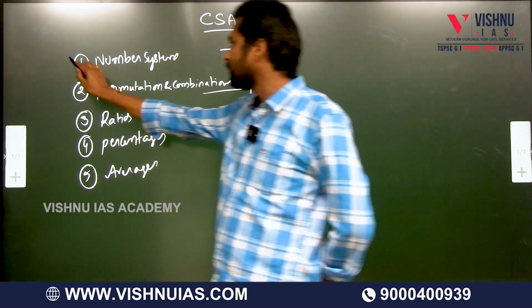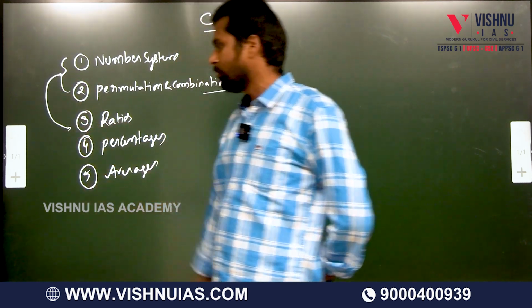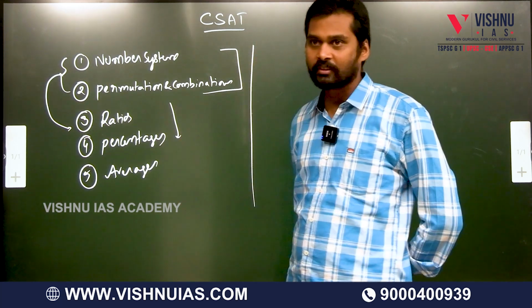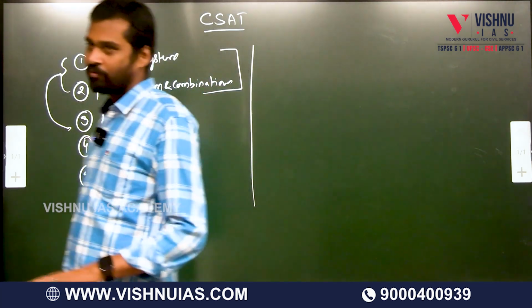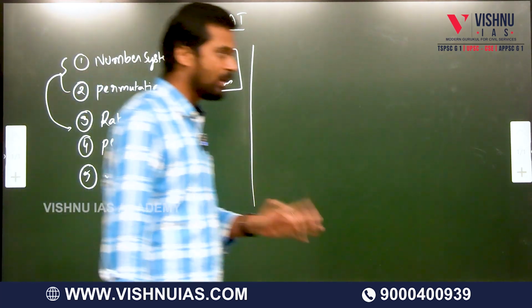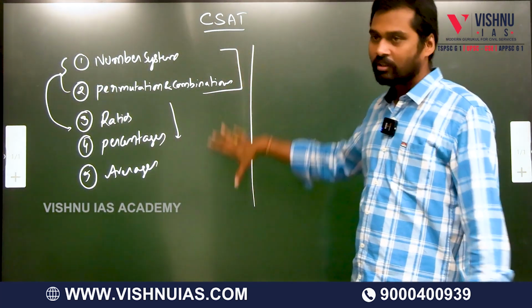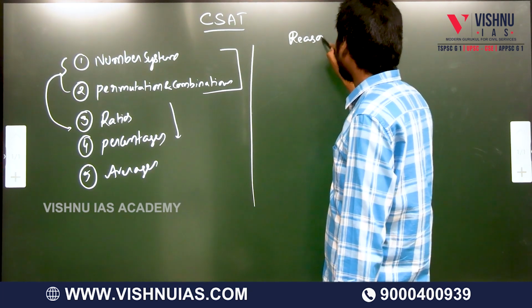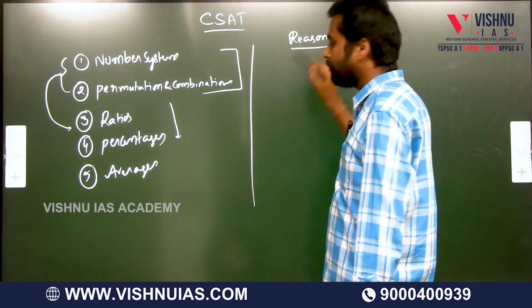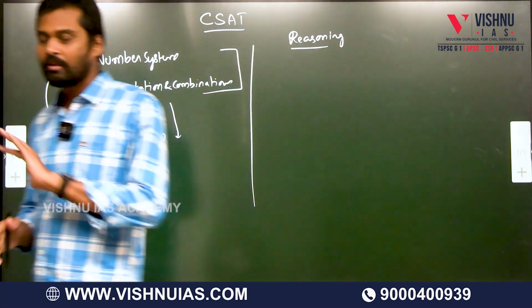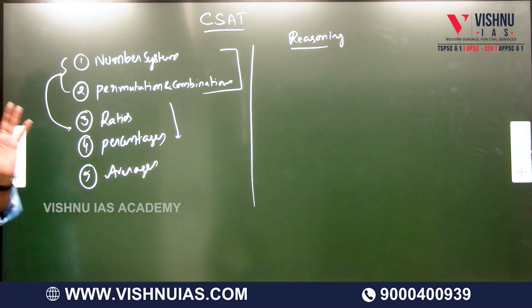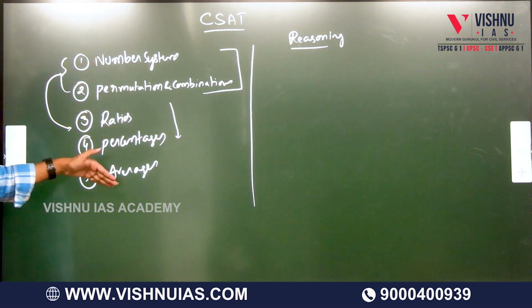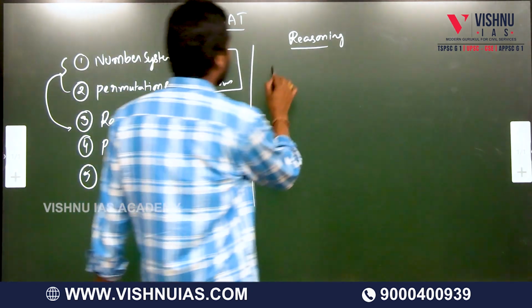So you need to focus on these two, and the rest of the topics you need to focus on are ratios, percentages, averages. These 5 are enough. If you have already done the remaining topics, that's well and good. Otherwise, just concentrate on these. When it comes to the reasoning part, I'm not giving the entire list of quantitative aptitude and logical reasoning. For these 20 days, you need to concentrate on these. So these 5 topics from the arithmetic part, and in the reasoning part, number series.